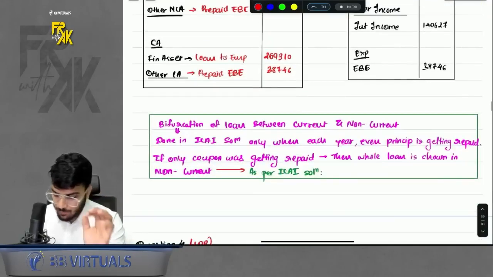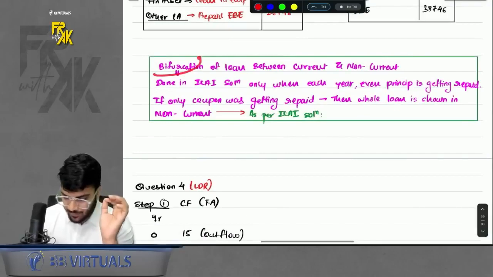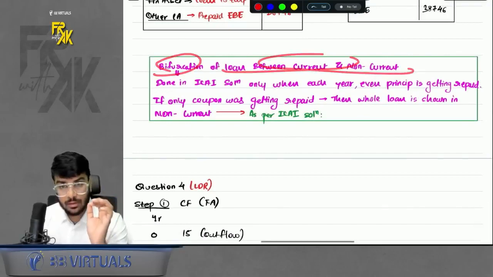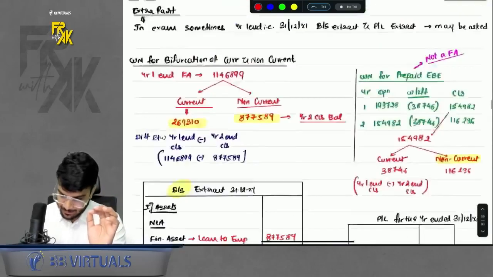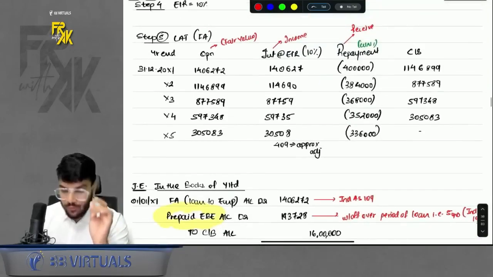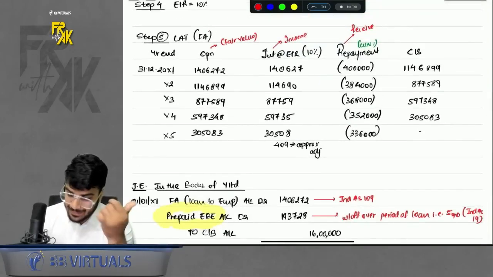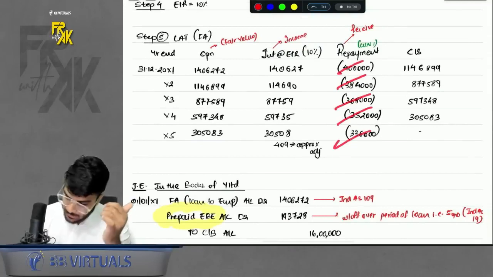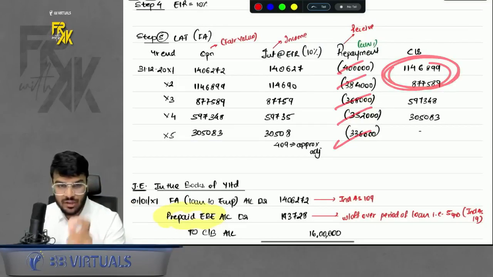Now, one more important thing I just want to tell you is the bifurcation of loan between current and non-current. What ICAI has done is, whenever along with the interest, even principal is getting repaid every year, at that time they will do the bifurcation of current and non-current.